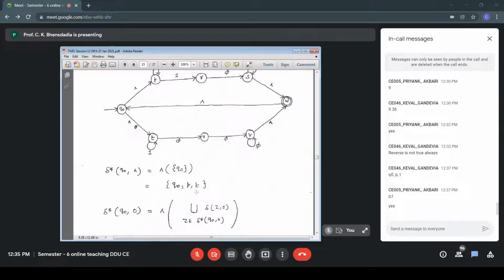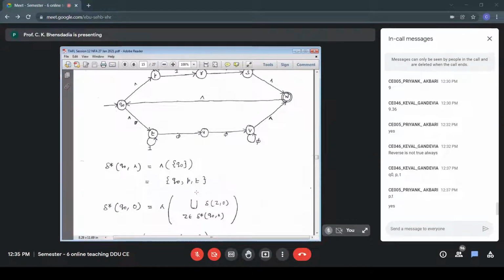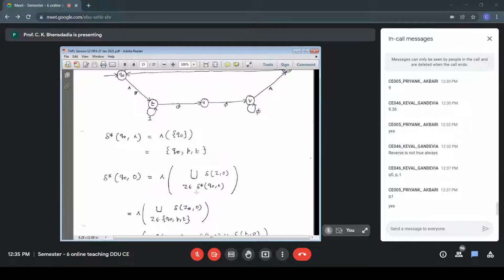Now I'll put these values in the bottom part. That belongs to those values, Q0, P, T. So the value of my Z is Q0, then P, then T, and I am applying union. And on the outer side, I'll apply null closure. So before null closure, I have to apply union. It is null closure of union. So within the bracket, it is union. So values of Z will be Q0, then P, then T. So it will be something like delta Q0 0 union, delta P 0 union, delta T 0.